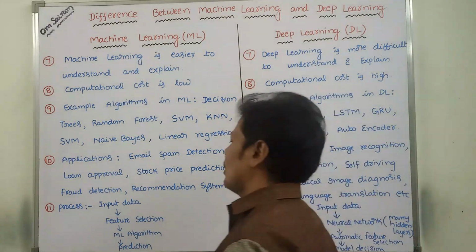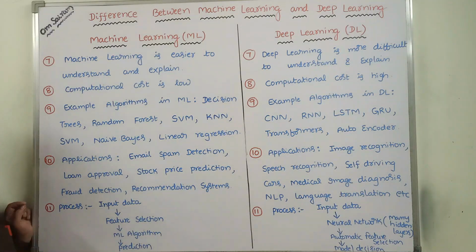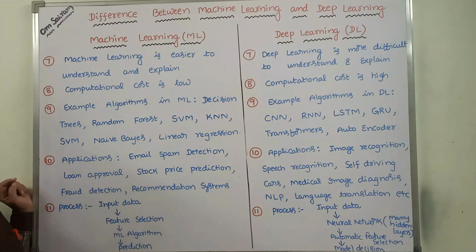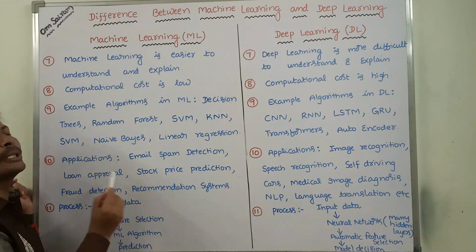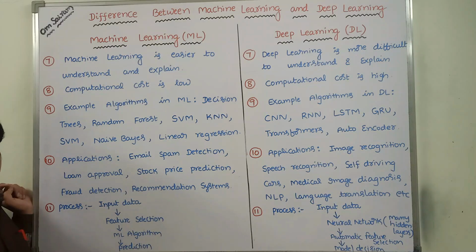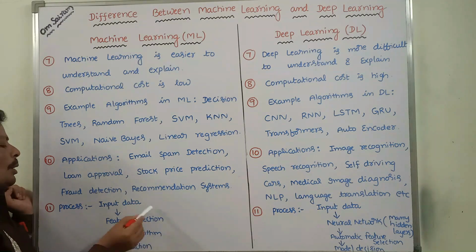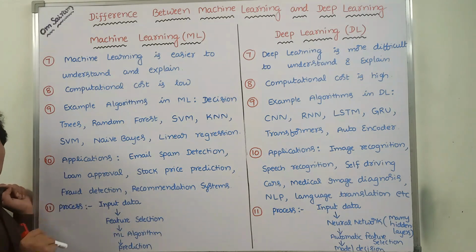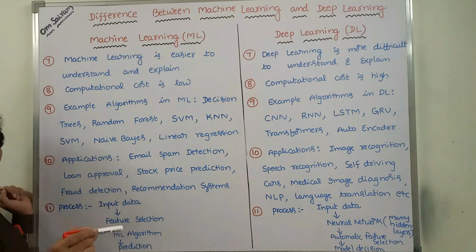Okay, next, what is the process that we have to use in machine learning? First, we are giving the input data in the form of a data set. Next step, some features are selected by the human or an expert. Suppose we are taking one data set. The data set contains 20 features. Among those 20 features, we have to select only 5 features.